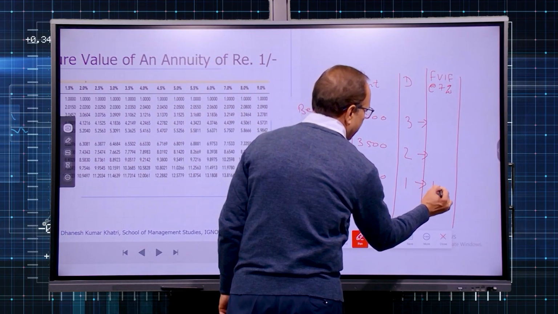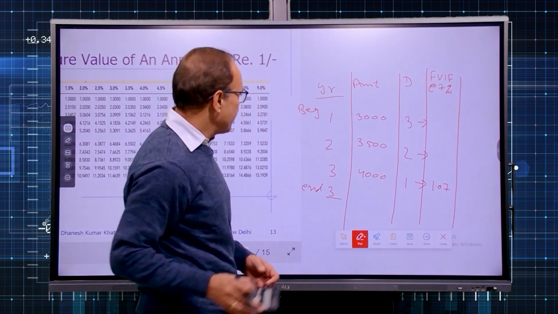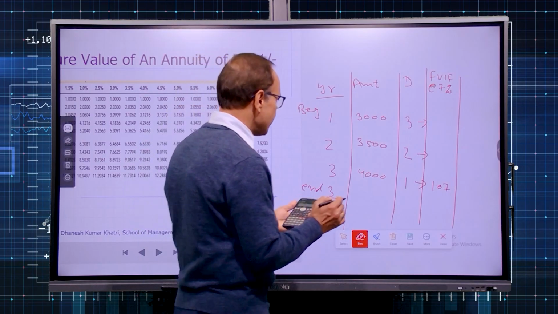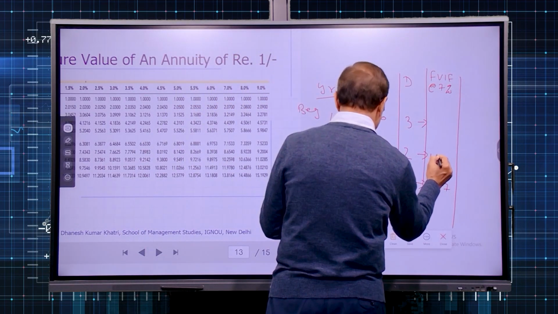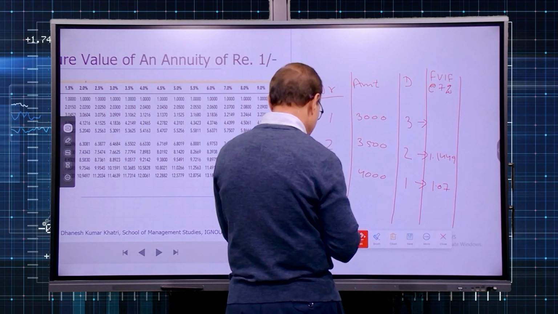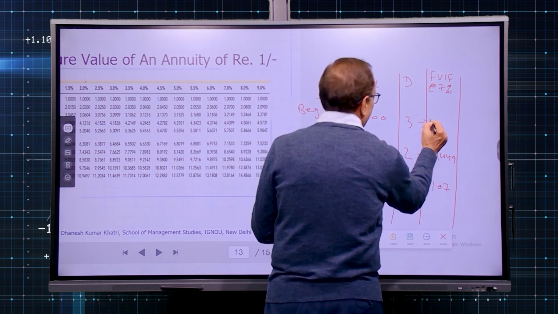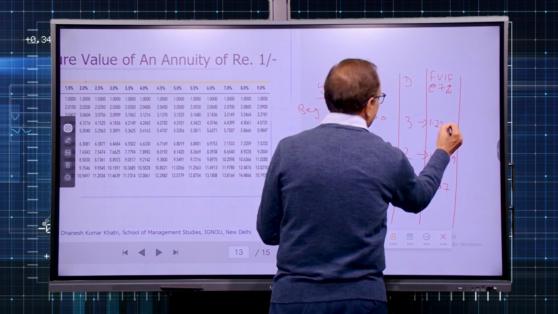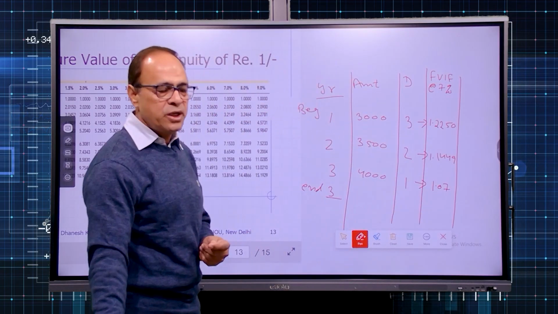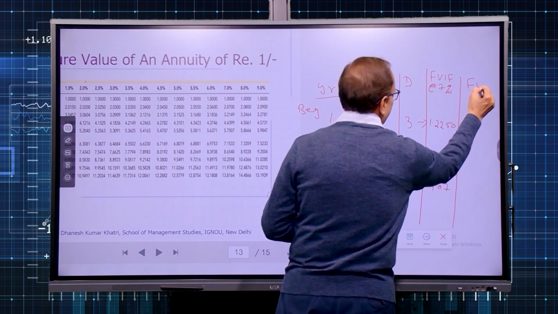So its factor will be 1.07. Then second year factor 1.07 raised to the power of 2. So 1.1449 and then 1.07 raised to the power of 3. So 1.2250. So these are the corresponding time value factors. Now we can get the future value.